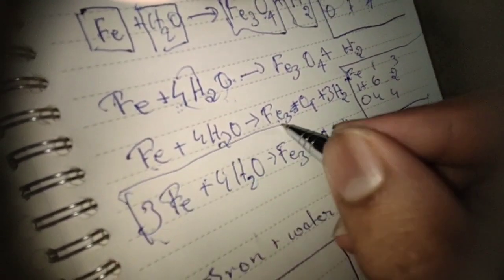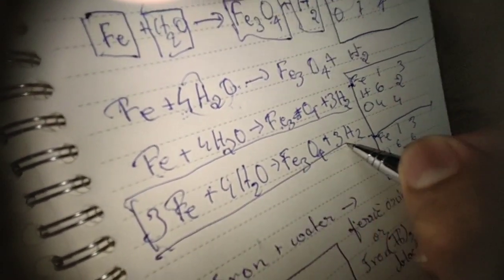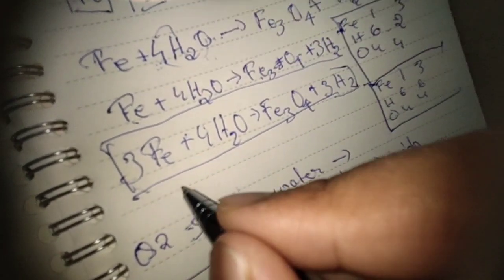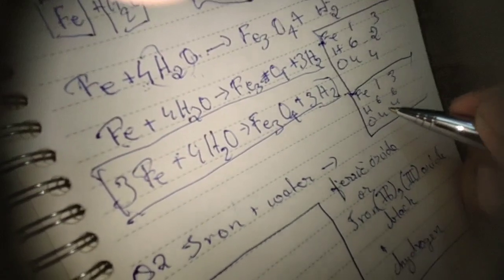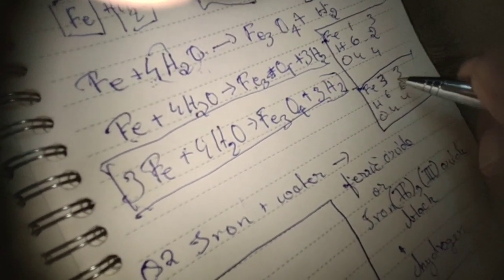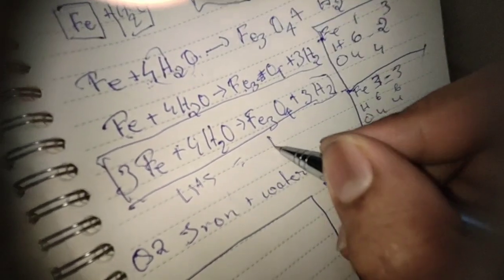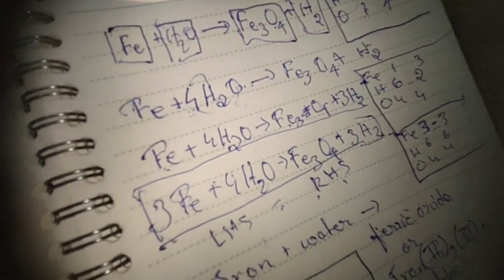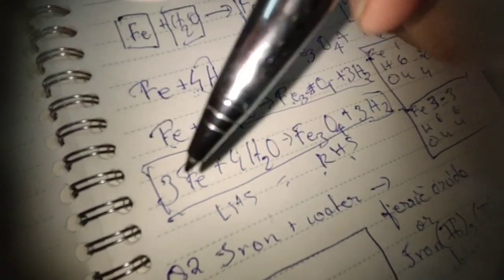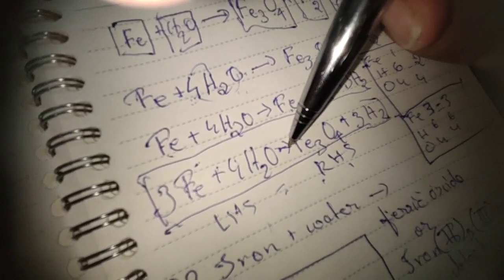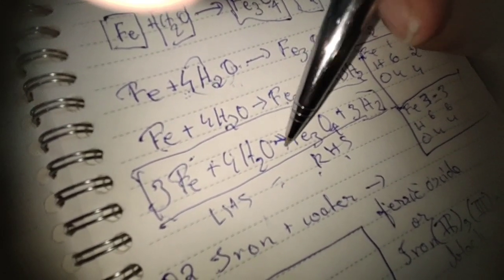This would be our final equation, and now we change this to 3, so LHS is equal to RHS. Therefore this is now balanced, as the molecules on the LHS and RHS are determined by this arrow.